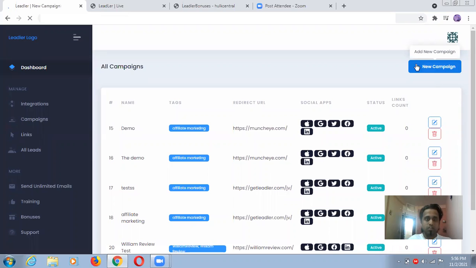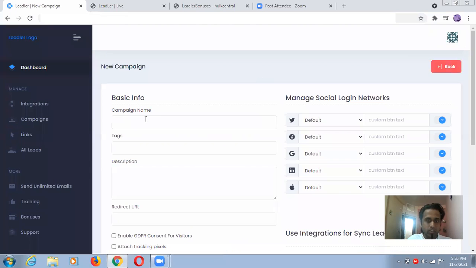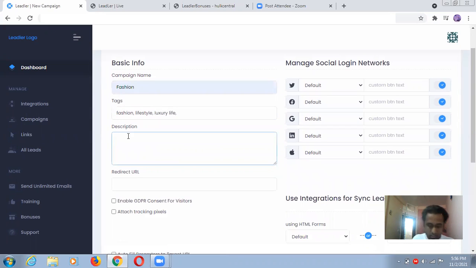So just try to create a new campaign. So let's see what will happen. Campaign name is fashion, for example. Tags will be obviously fashion, lifestyle, luxury, life, something like that, because I'm talking about fashion. Okay, so these tags will be related to that niche. So description: just take action on this page to see next life.